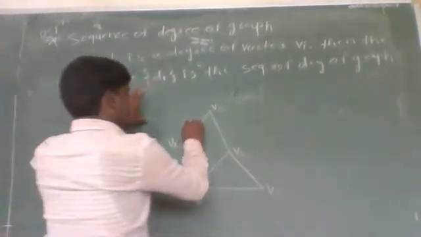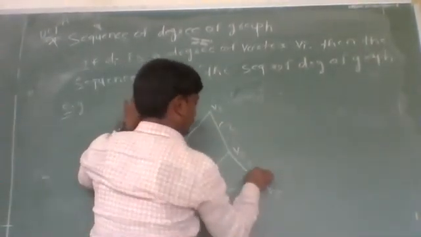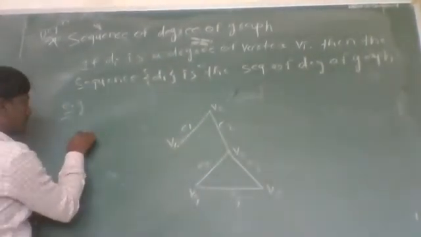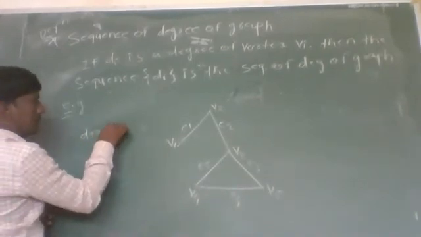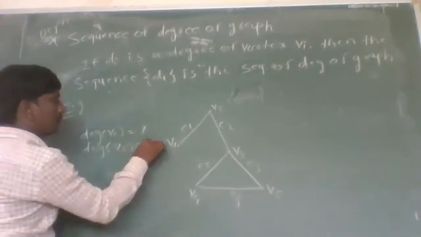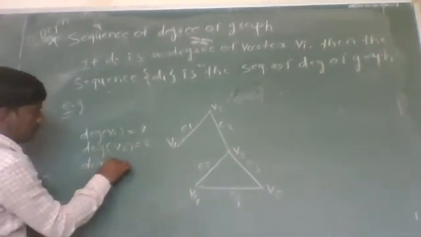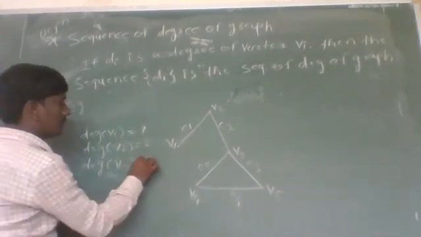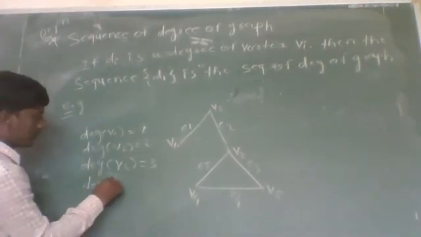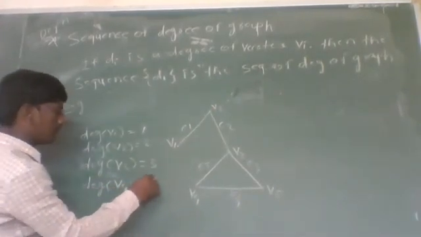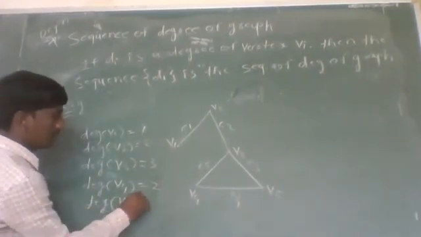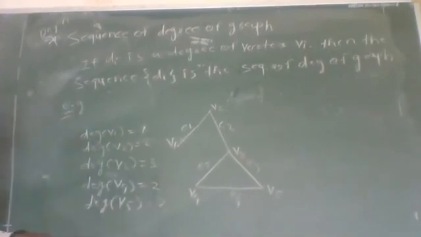Here, the degree of vertex v1 is equal to 1, the degree of vertex v2 is equal to 2, the degree of vertex v3 is equal to 3, the degree of vertex v4 is equal to 2, and the degree of vertex v5 is again 2.